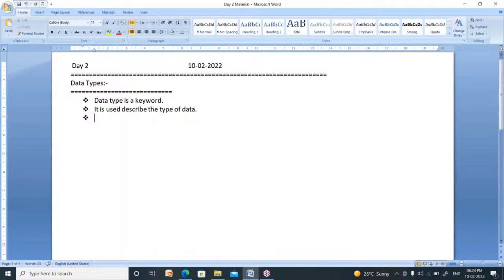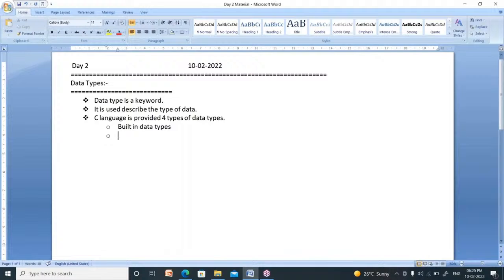Now, how many data types are supported by C language? Four. C language provides 4 types of data types. What are those? One is built-in data types.